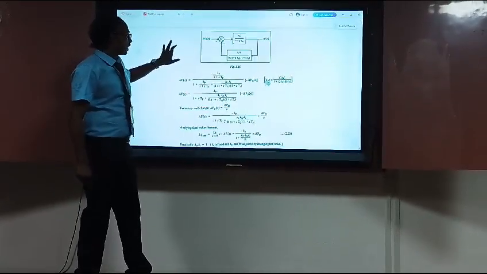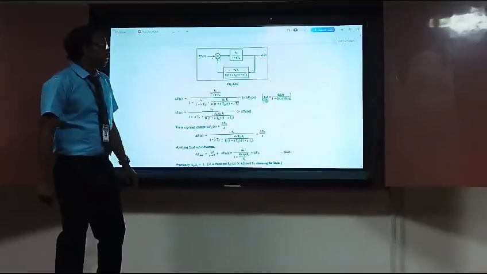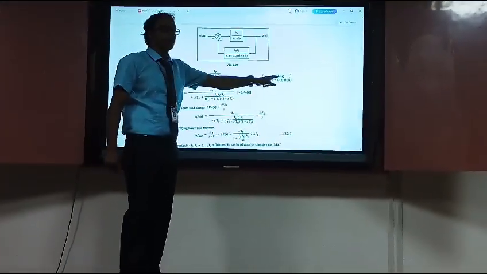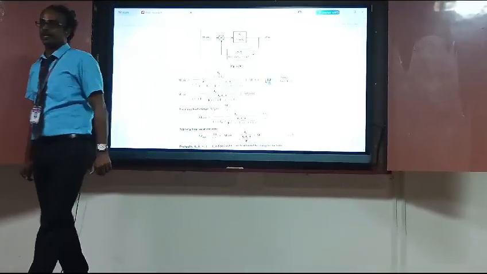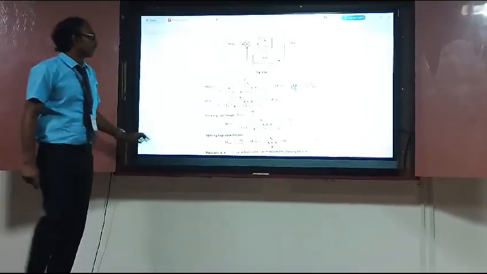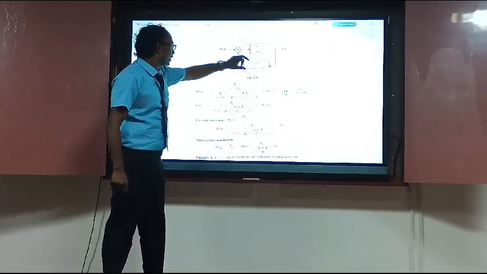So now we are writing this in the form of the transfer function. The transfer function equals G(s) divided by 1 plus G(s)H(s), as a first order system parameters we have to write. Therefore, this one is the G(s) parameter and this one is the H(s) parameter.